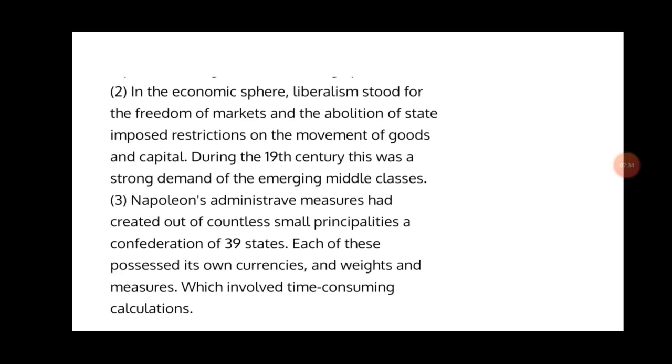So they wanted to change the system of measurement and weight, which needed to be uniform.